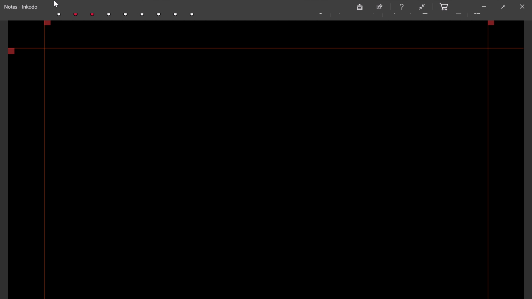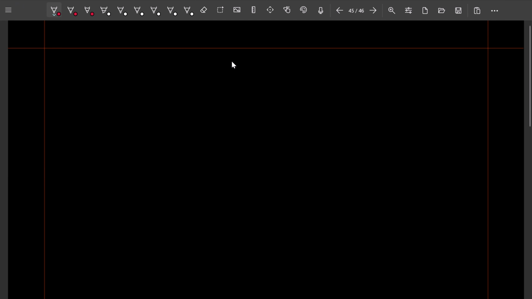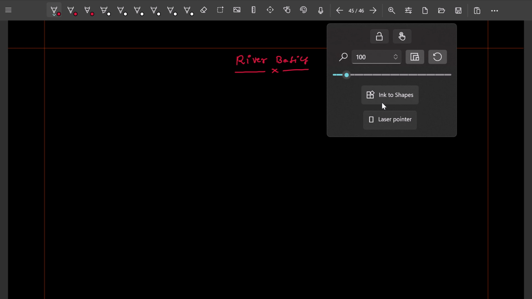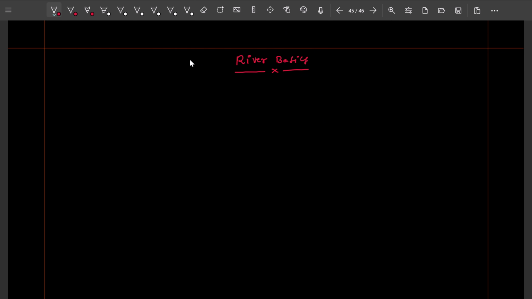Here what we will see is nothing but the one and only river basics. Okay, basics of rivers, or river basics. This is the river lesson basics.